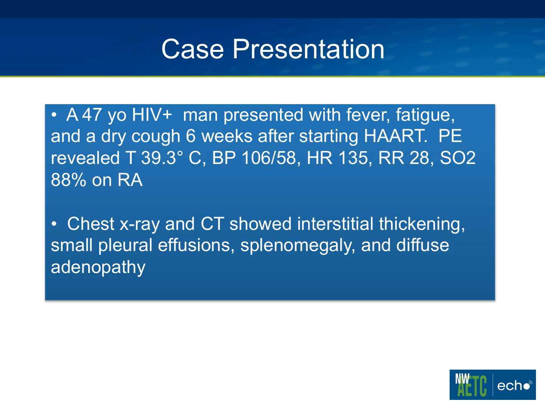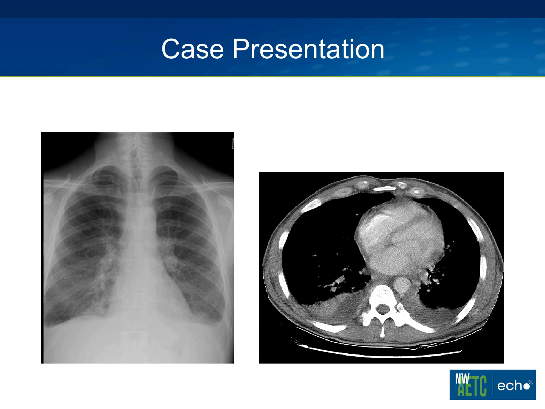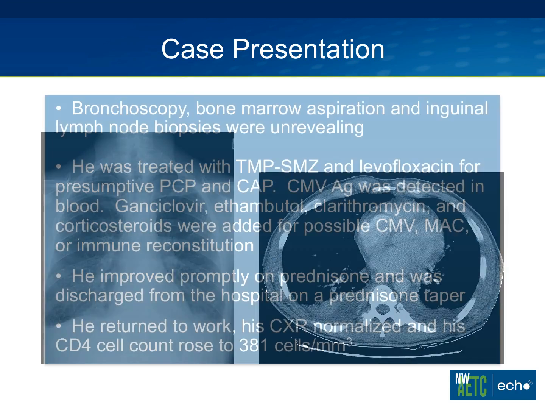This is an actual case, one of my patients from years ago, a 47-year-old HIV-infected man who presented with fever, fatigue, and a cough for 6 weeks after starting antiretroviral therapy. On exam, he was febrile, tachycardic, tachypneic, and had a reduced saturation of 88%. His chest X-ray and CT showed interstitial thickening, some small pleural effusions, and splenomegaly, which I'll show you here. Obvious interstitial infiltrates bilaterally, and some small effusions, which are best seen on the CT scan.